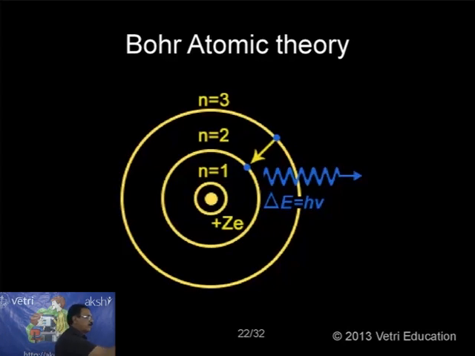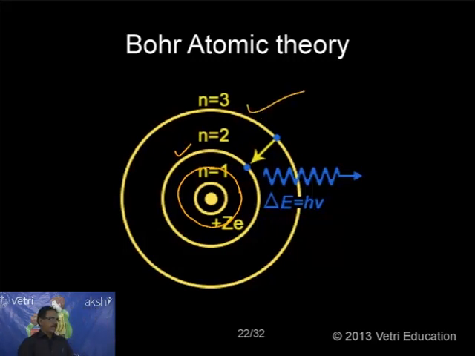So now just imagine, this is the Bohr atomic model. Here I have shown three levels: n equal to 1 the first level, n equal to 2 the second level, n equal to 3 the third level. An arrow is also shown. Suppose I am supplying energy to an atom. The atom will absorb. The atom consists of three energy levels, level 1, level 2, level 3, as shown here. So after absorbing this energy, what will happen now? The electron gets excited, going to the third level, let us assume.